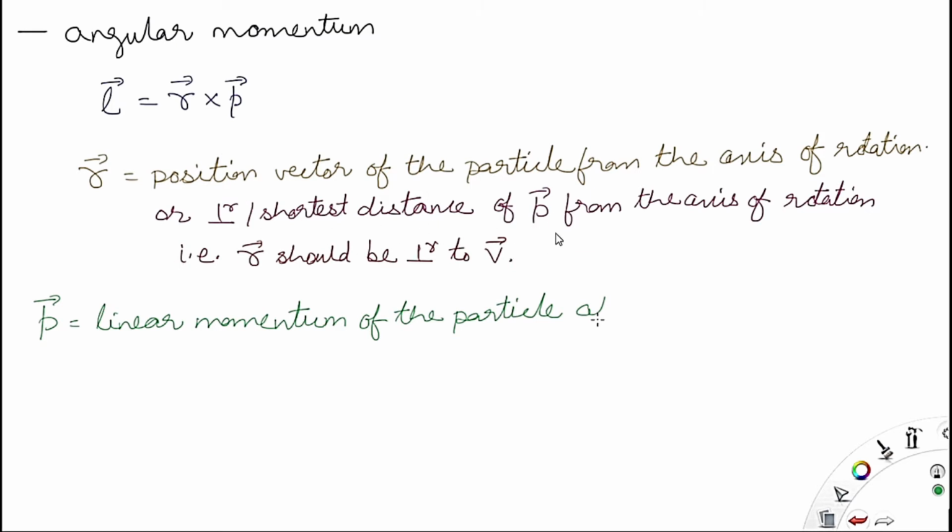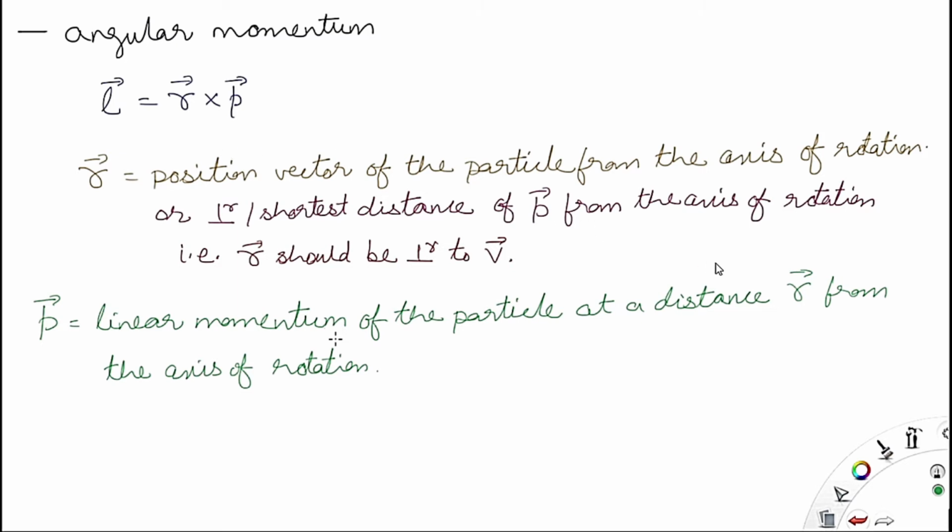This is the shortest distance or perpendicular distance of the linear momentum from the axis of rotation. This means whenever you are given choices, you should select the position vector in such a way that it is perpendicular to the velocity, linear velocity or tangential velocity. Now P is the linear momentum of the particle at a distance r from the axis of rotation. So R is the perpendicular distance or the shortest distance or the position vector of the particle from the axis of rotation.